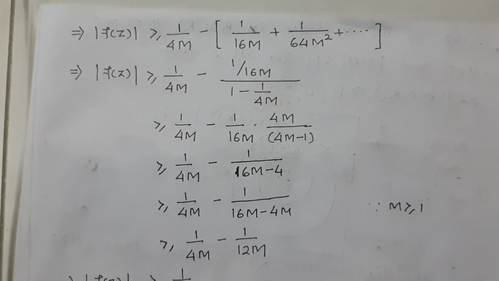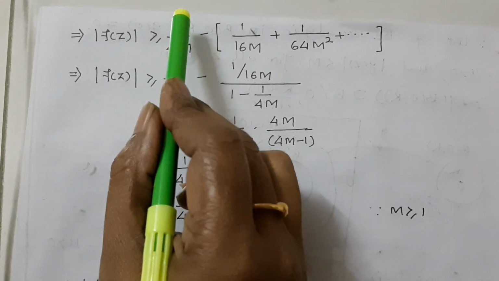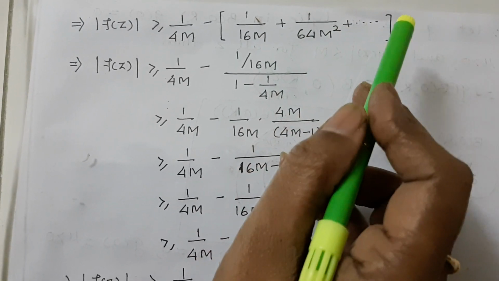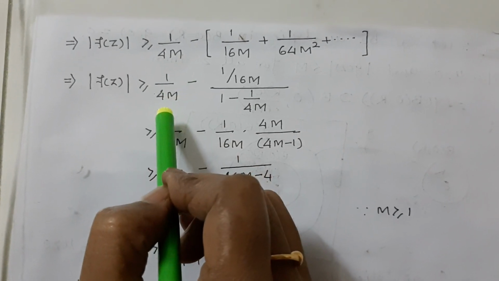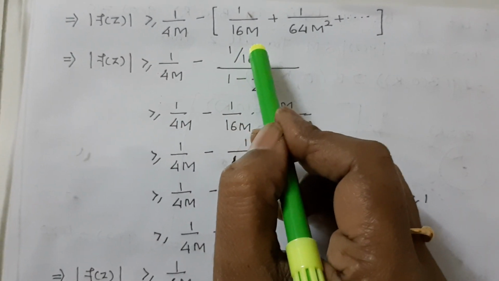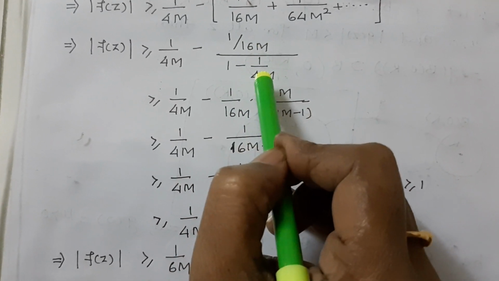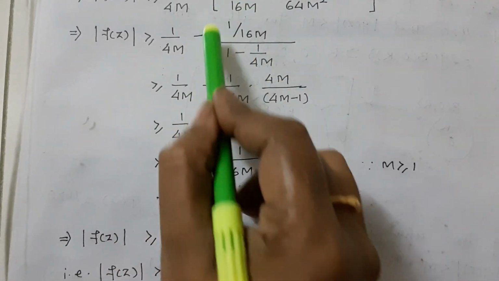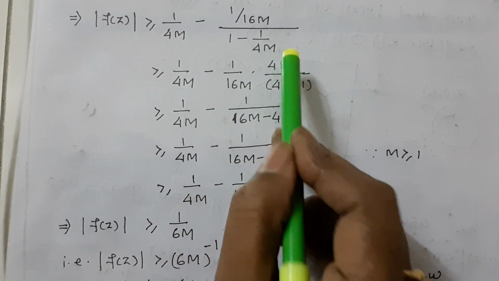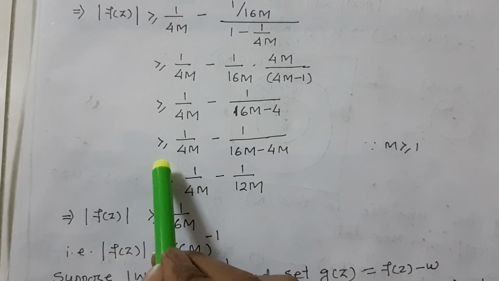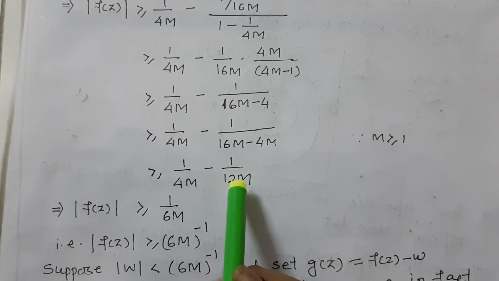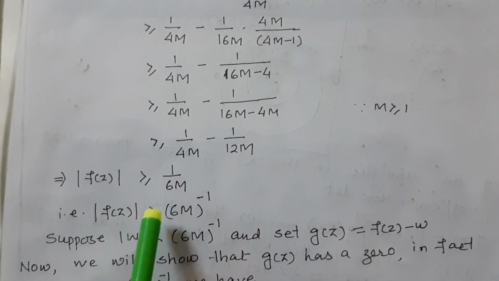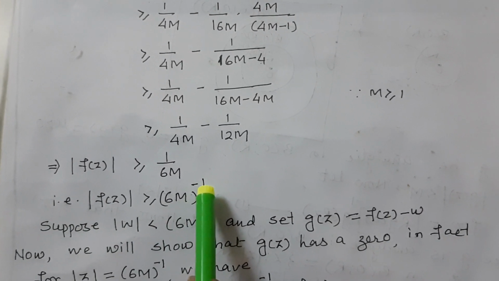The above equation we can expand: |f(z)| ≥ 1/4M − (1/16M + 1/64M² and so on) ≥ 1/4M − (1/16M)/(1 − 1/4M). It becomes a GP series. ≥ 1/4M, we can solve it, − 1/16M · 4M/(4M − 1) ≥ 1/4M − 1/12M ≥ 1/6M. It means |f(z)| ≥ (6M)⁻¹.